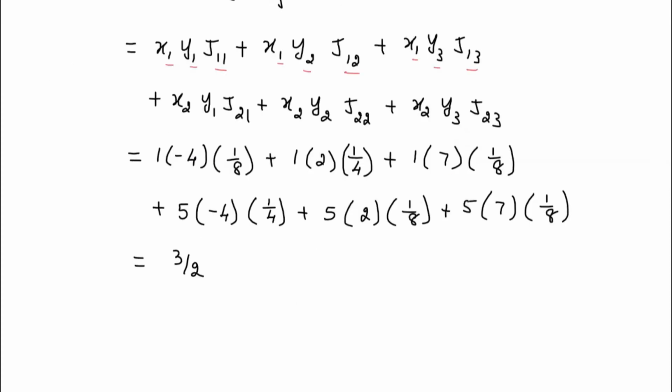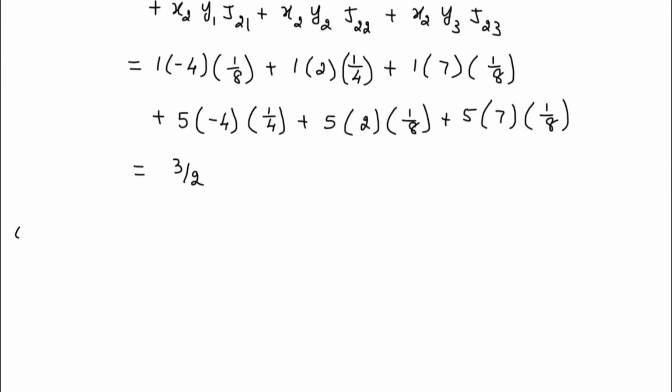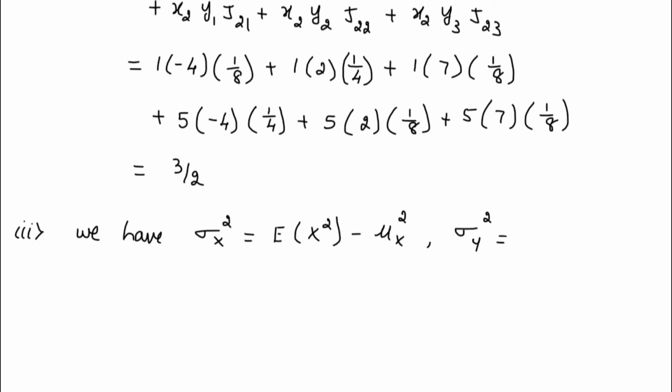So we'll move on to the next bit, that is bit number 3. We need to calculate sigma x and sigma y. First we'll try to calculate sigma x square. So we have the formula for sigma x square. Sigma x square will be nothing but E of x square minus mu x square. That is one of the formulas you have. The second formula that you have is sigma y square. Its value will be nothing but E of y square minus mu y square.